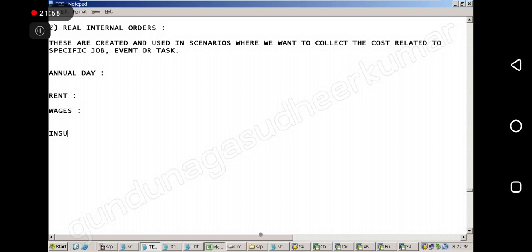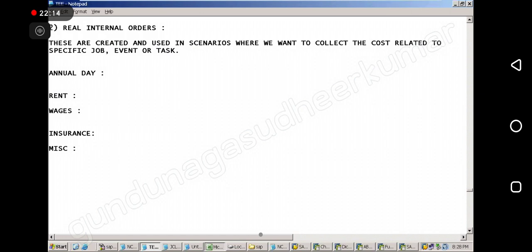Insurance is there. We want to have insurance for the event. Then what else is there? Miscellaneous is there, right? So all these are normal cost elements, and I am spending. So now I want to know how much I spend for the annual day. How do I know?